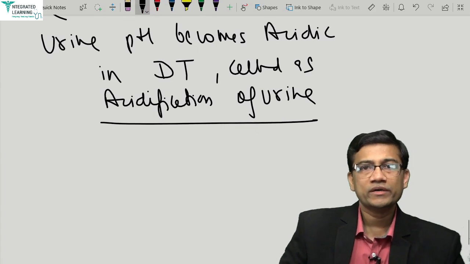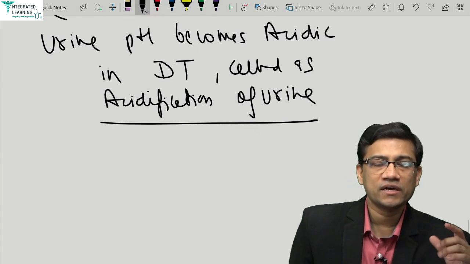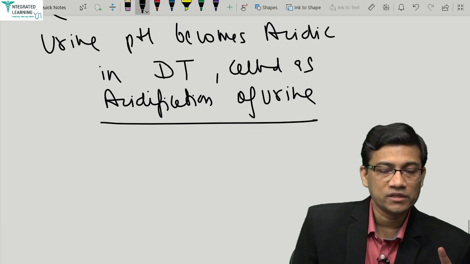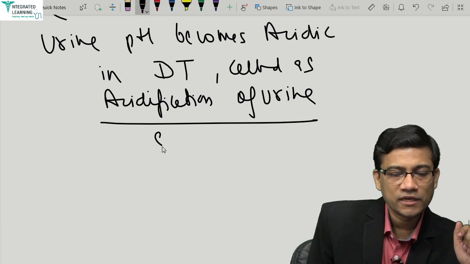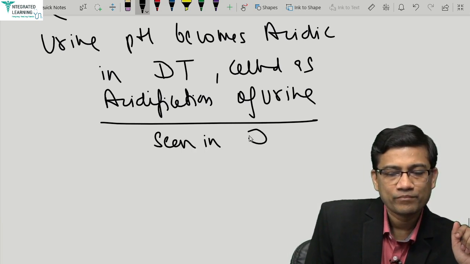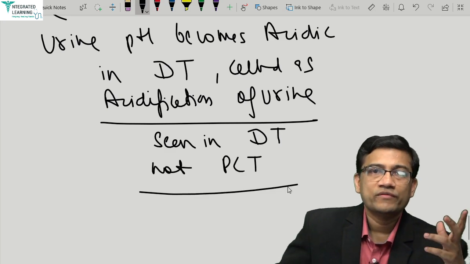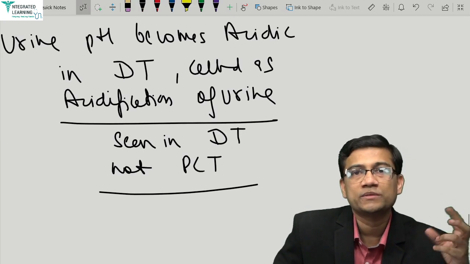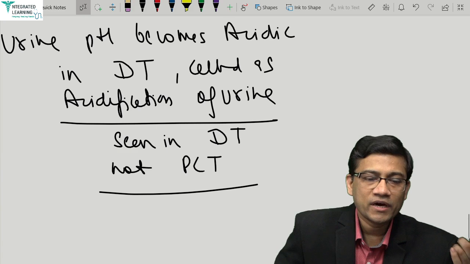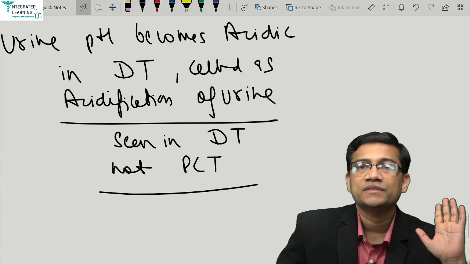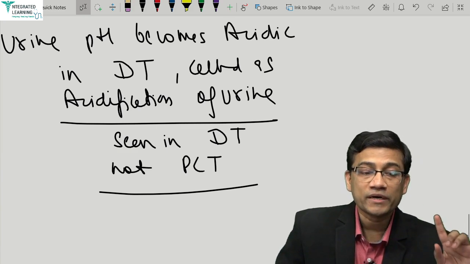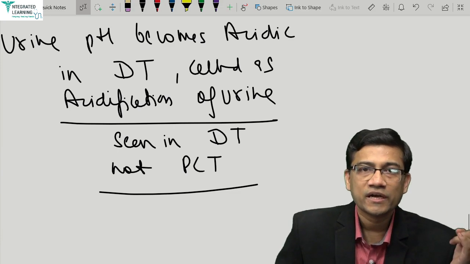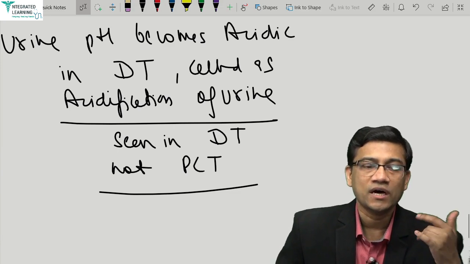So where does acidification of urine occur? Proximal tubule or distal tubule? The answer is it occurs in the distal tubule, not in the proximal. So it is seen in the DT but not the PCT. MCQ: if they ask where acid is secreted, both proximal and distal. Where is it maximum? PCT. Buffer? PCT. But where is acidification? It is in the distal, not in the PCT.